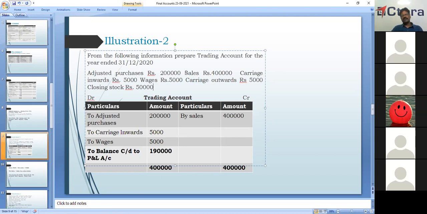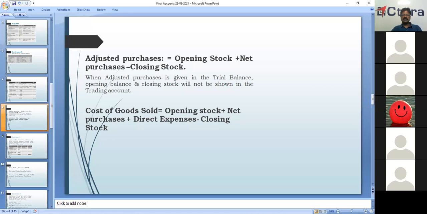Closing stock 50,000. As I told you before, adjusted purchases is opening stock plus net purchases minus closing stock.